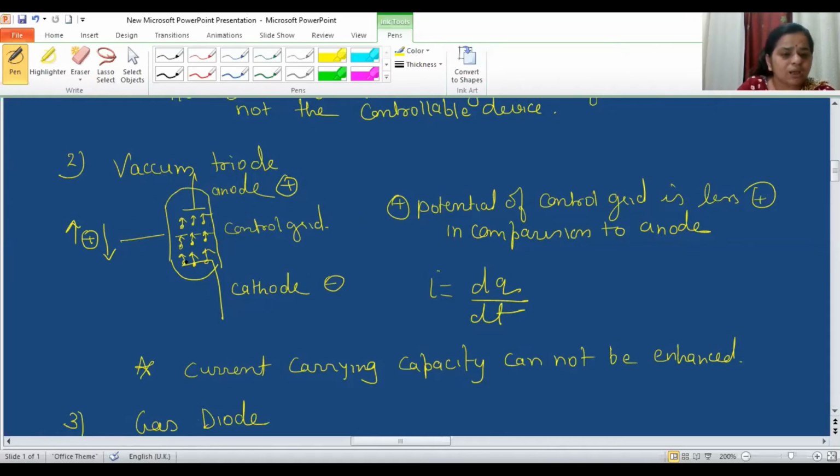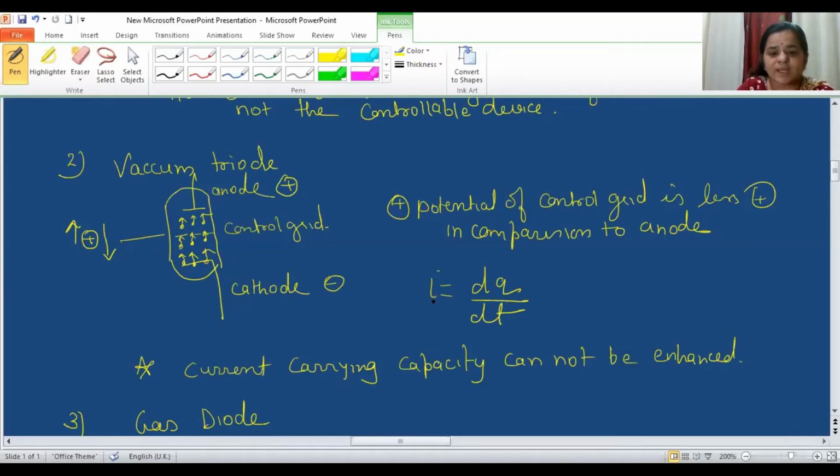This device is a controllable device. That means whenever the cathode starts emitting electrons from its surface, either by thermal emission or by field emission, then by changing the magnitude of the positive potential on the control grid, we can control the current. If I increase the positive potential on the control grid, the current carrying capacity of the device increases. If I reduce it, the current carrying capacity reduces.